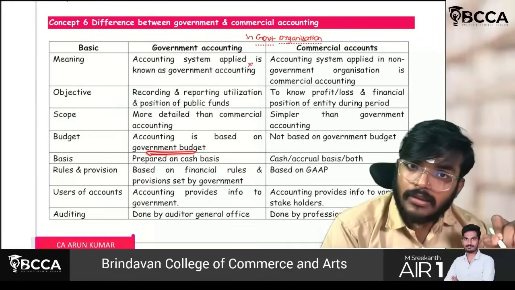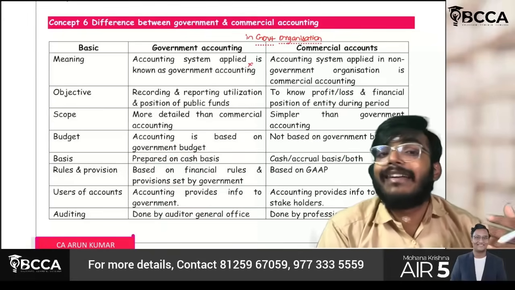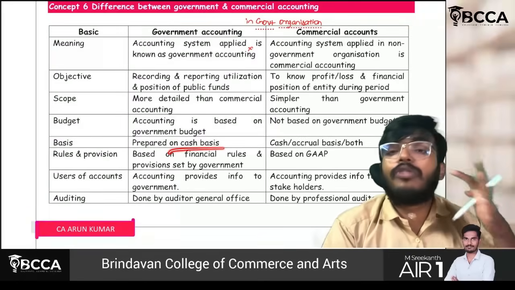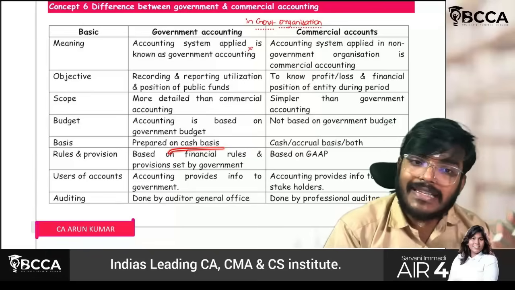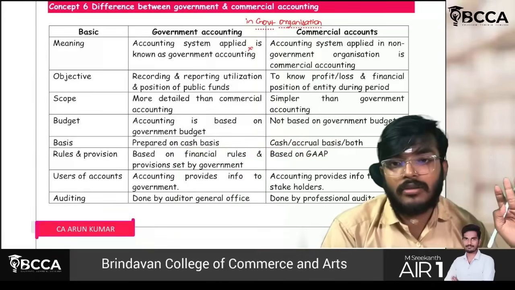Government budget will be there. Commercial accounts are not based on a government budget; it will differ from entity to entity. Government accounting follows the cash basis, while commercial accounts have an option: cash, accrual, or both can also be done.